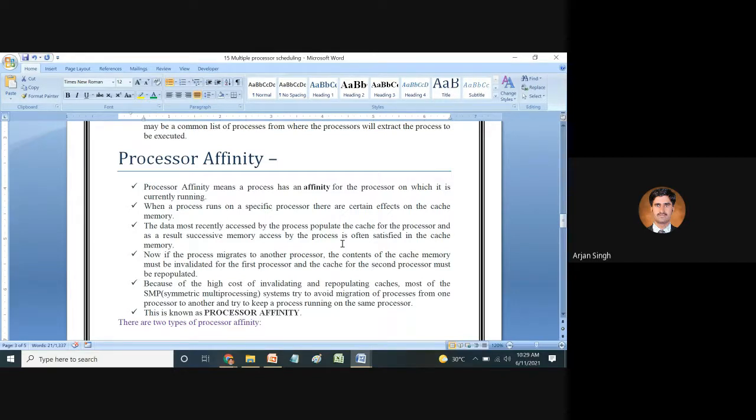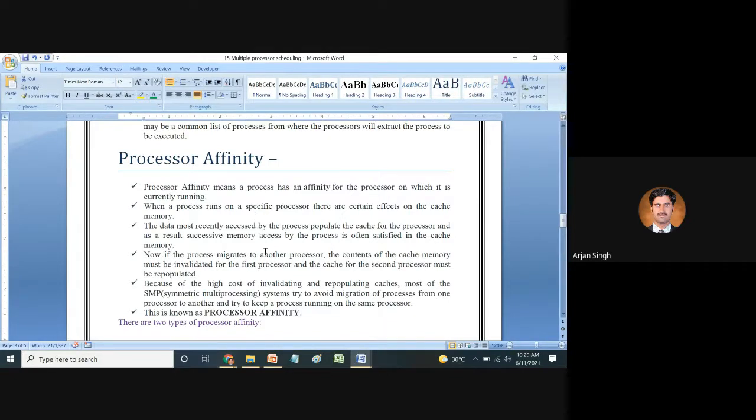Because of the high cost of invalidating and repopulating cache, most SMP, symmetric multiprocessing systems try to avoid migration of processes from one processor to another, and try to keep a process running on the same processor. This is all about processor affinity.